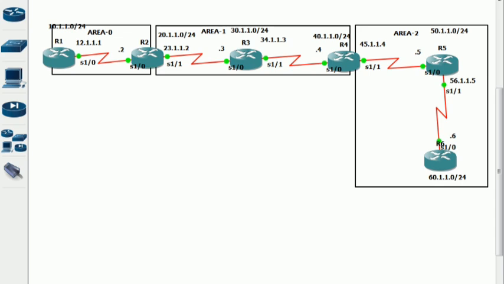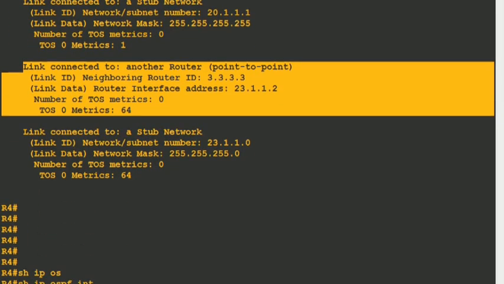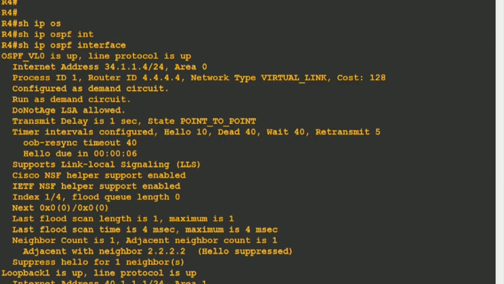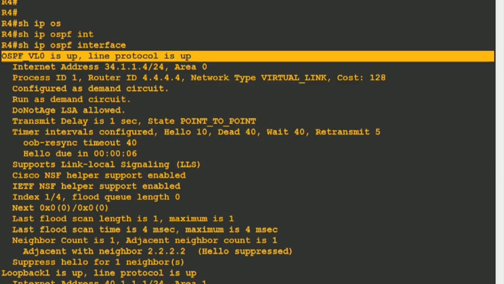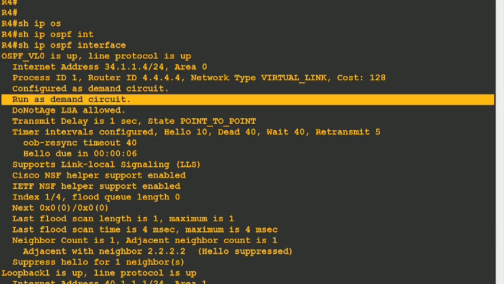I can show you on R4, show IP OSPF interface. See, first of all, it is showing you the virtual link. Line protocol is up. It means this is virtually created, this virtual interface exists here. Network type is what? Here it is showing virtual link, and the port is what? 128. And state is what? Point to point. And it is configured and running as a demand circuit. This is the main difference between a GRE tunnel and a virtual link.